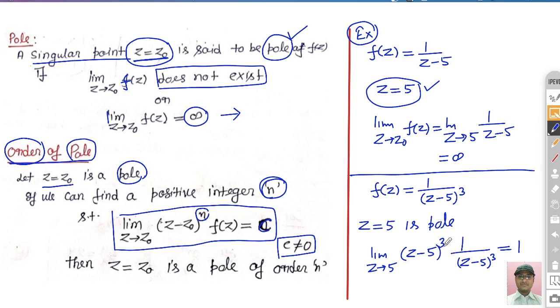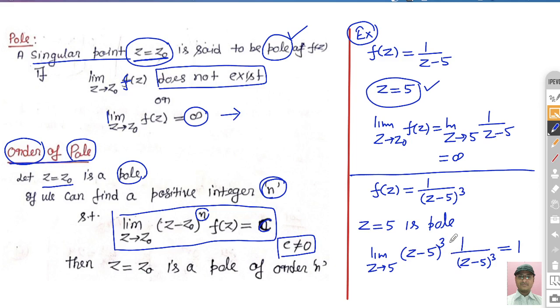If you put a lesser power, it becomes infinite. And once you put the equal power, then it becomes 1. And if you put greater than 3, then it becomes 0. So for the condition that the limit exists, we have to put the same power as the power of the function, right?